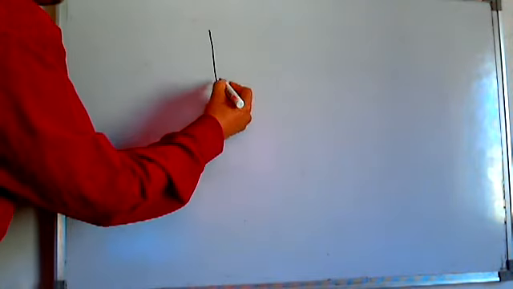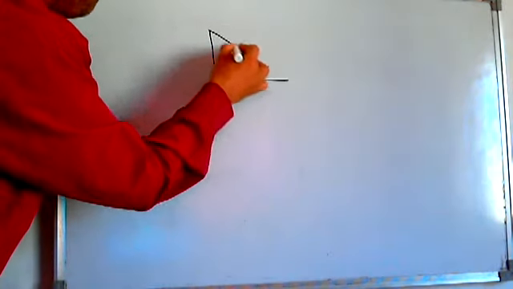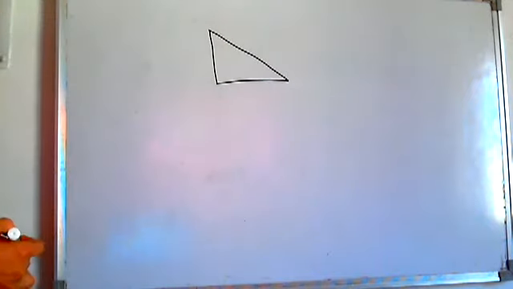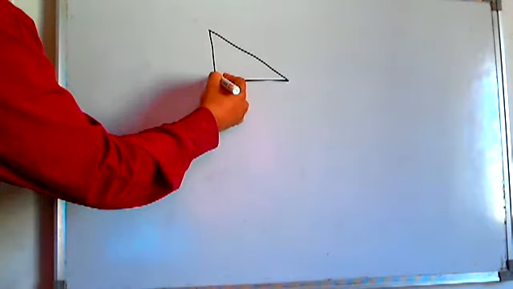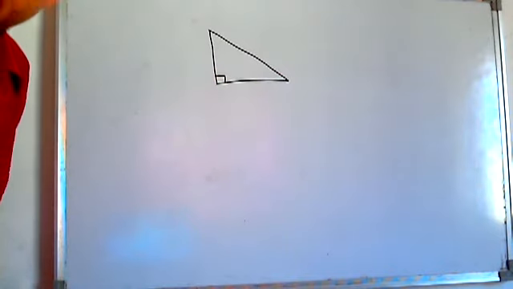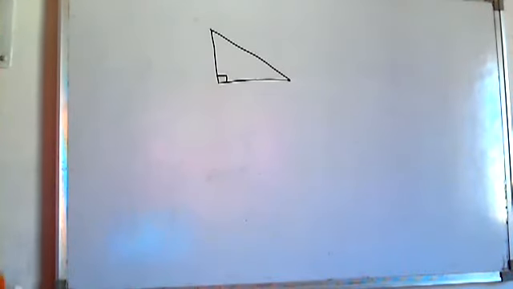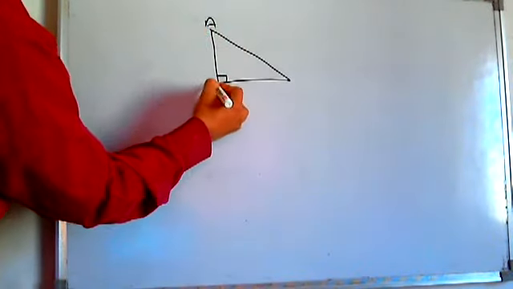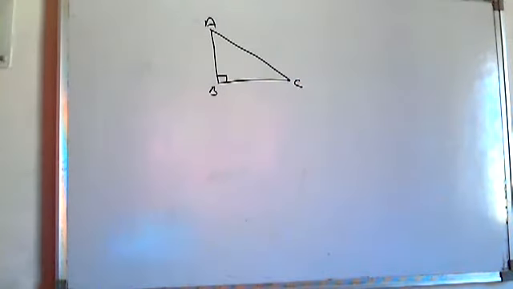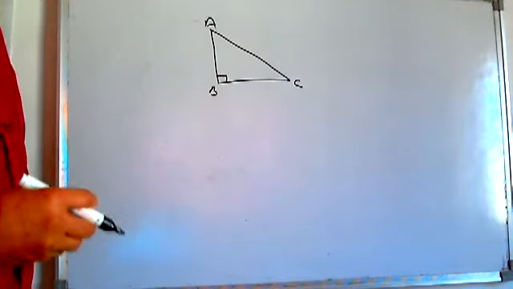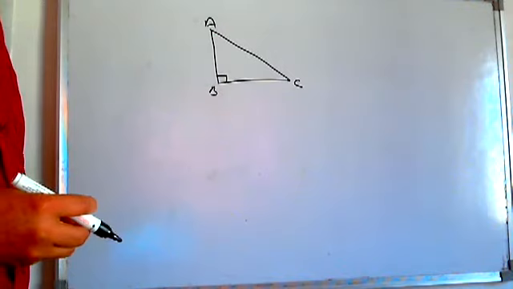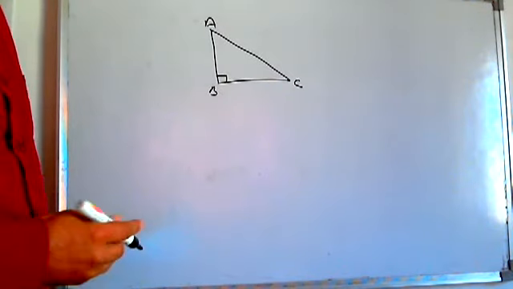Starting from a very basic point, we do trigonometry in a right angle triangle. Right angle triangle means one angle is 90 degrees and there are another two angles. Suppose I am naming it as A, B, C. The first and most important thing which you have to identify is what nomenclature we go for in a right angle triangle.